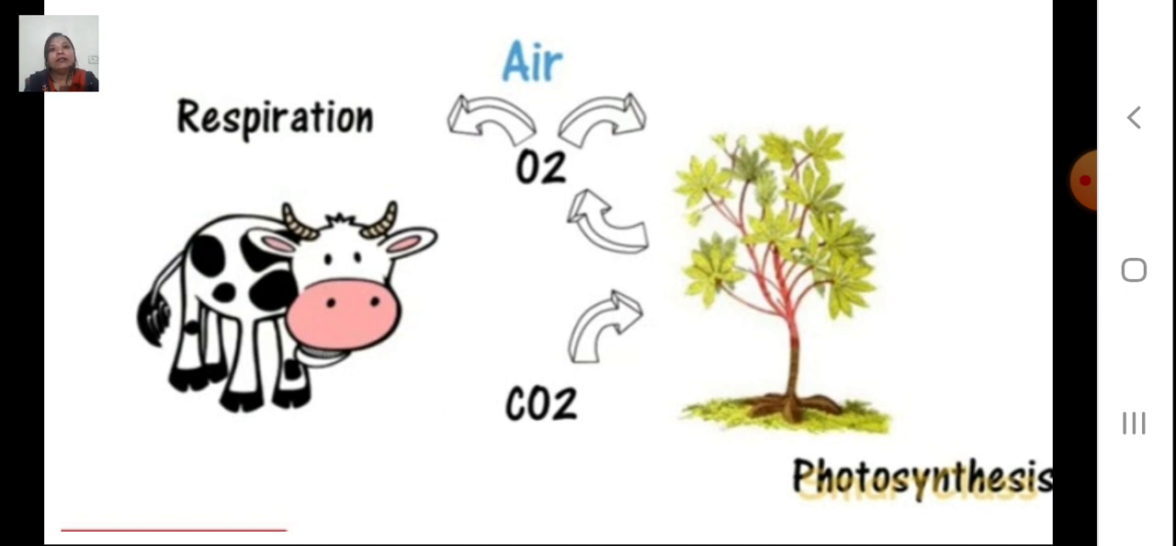While making their own food by the process of photosynthesis in the presence of water, sunlight and carbon dioxide, oxygen is released. And this oxygen is used by human beings. The oxygen is used by animals for breathing. In this way, animals and human beings depend on plants for oxygen, and plants depend on carbon dioxide released by animals and human beings for the process of photosynthesis.